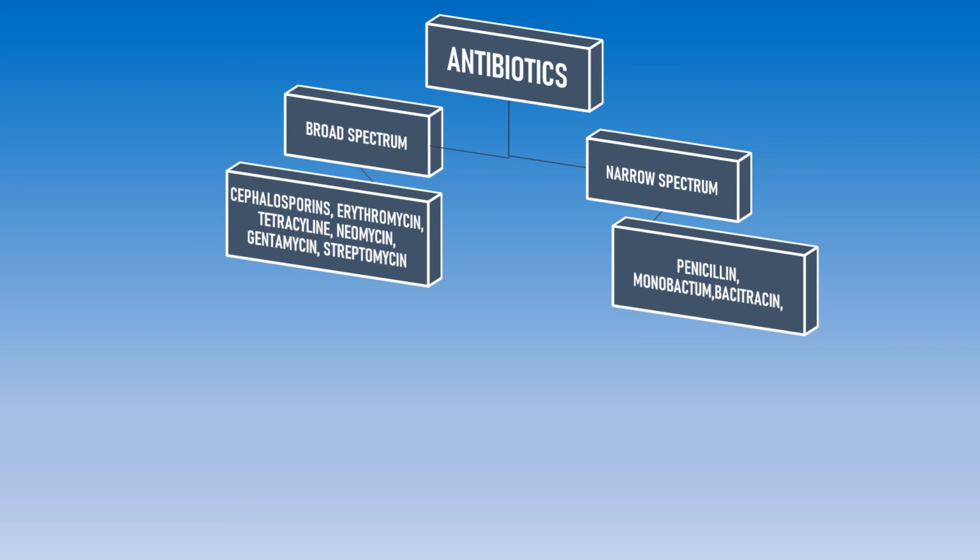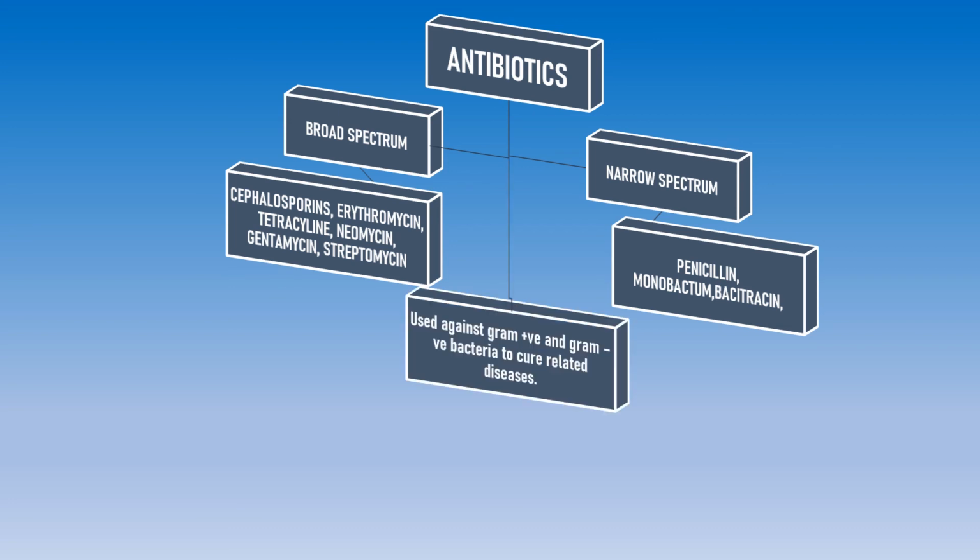On the other hand, if the doctor is not sure and says go have a blood test, and you have a blood test and you know exactly what sickness you have, then he narrows down and gives you an antibiotic which is specific to that sickness. So now he won't give you a broad spectrum one, he will give you a narrow spectrum because he knows exactly what sickness you are suffering from. Antibiotics are used against gram positive and gram negative bacteria, to cure the related diseases.